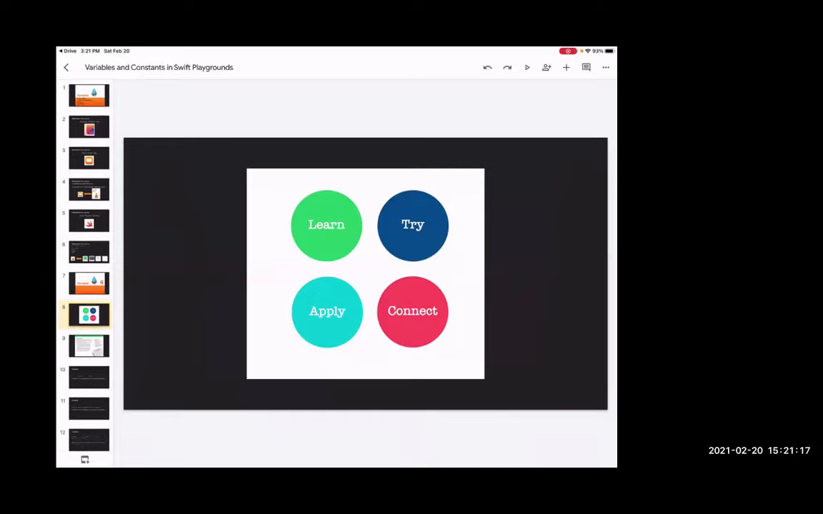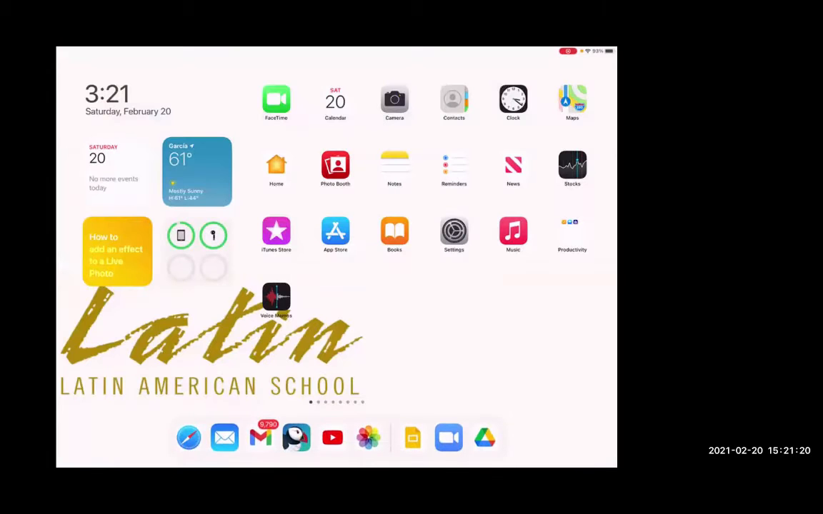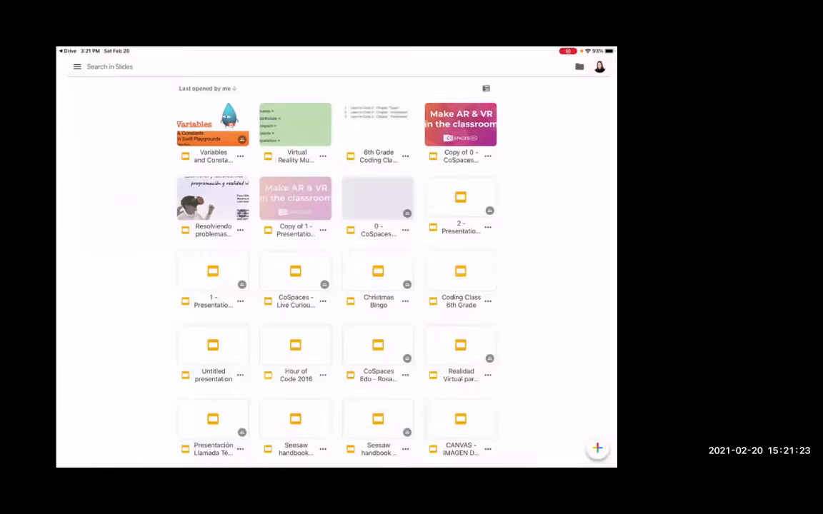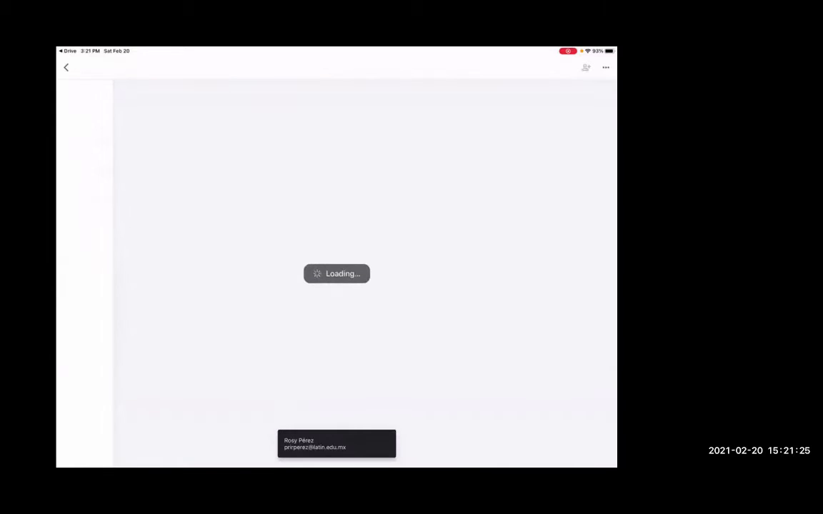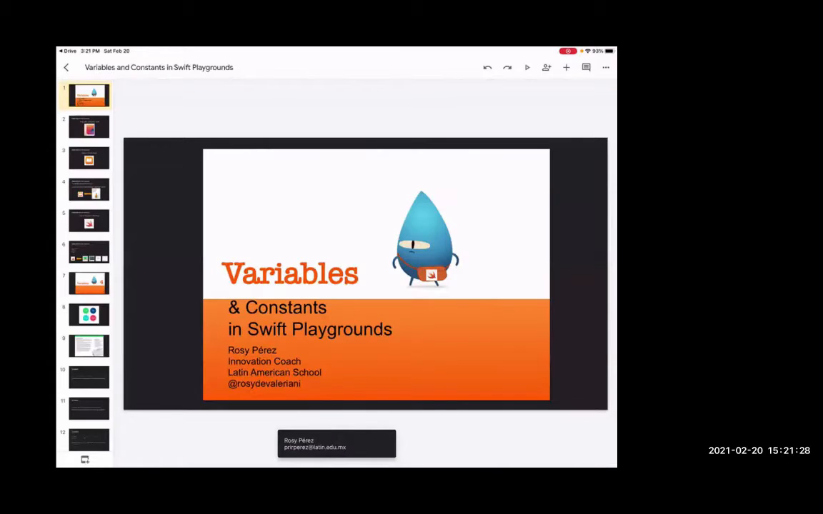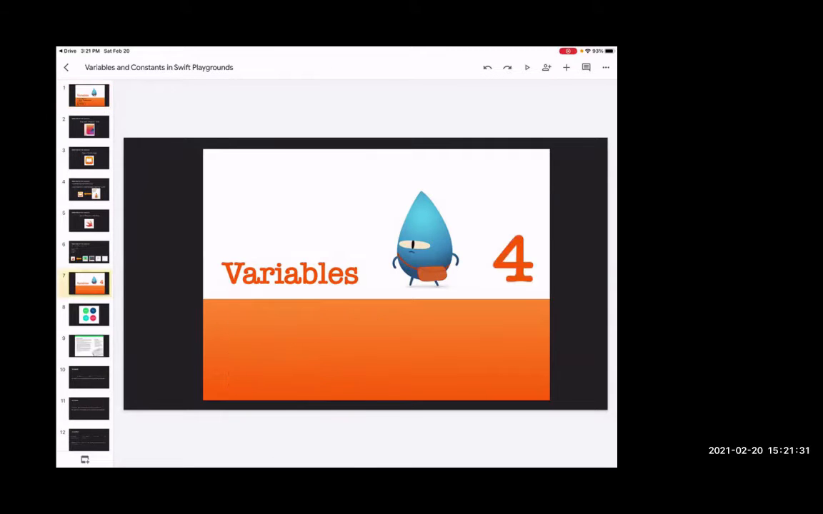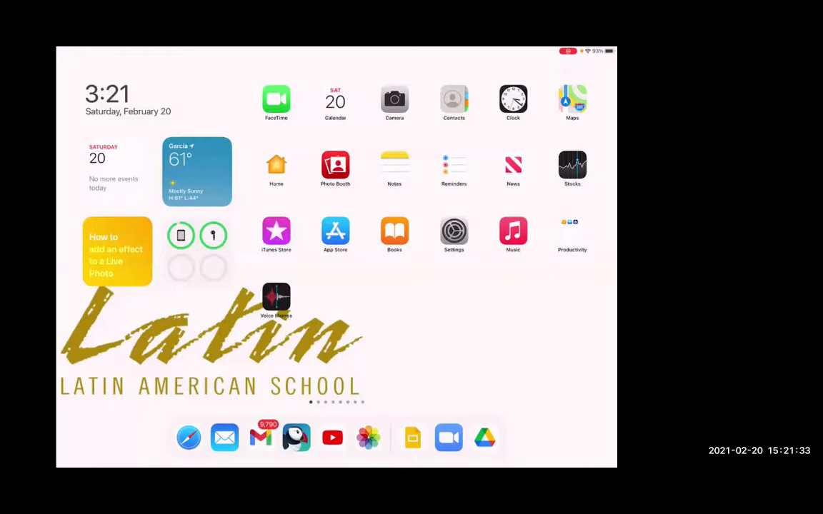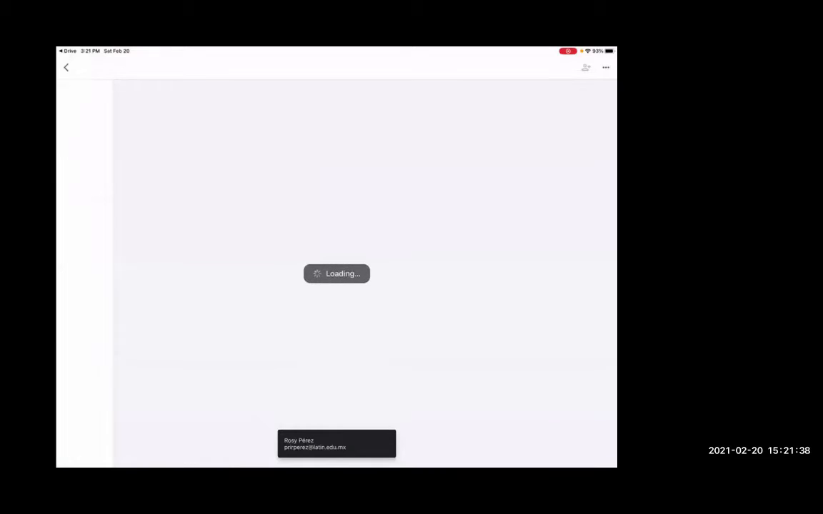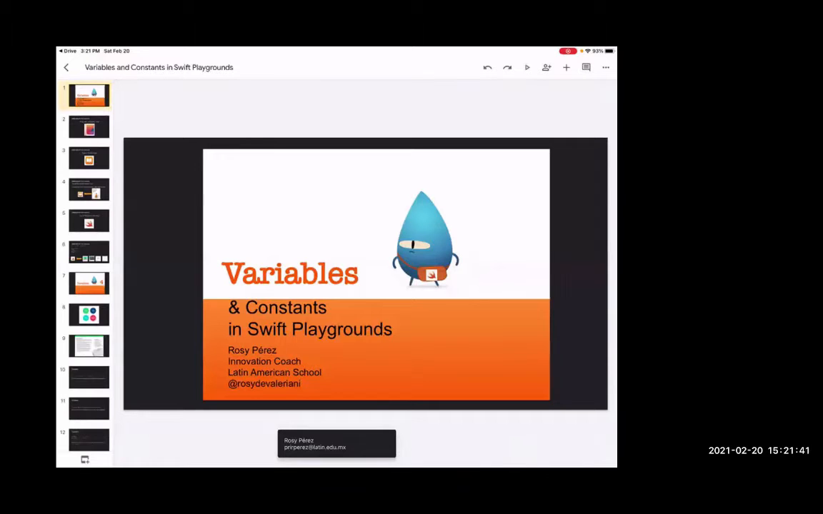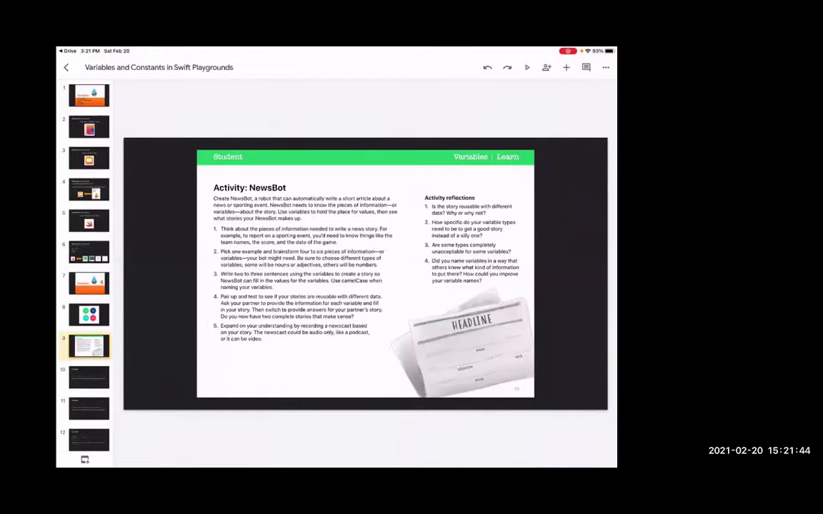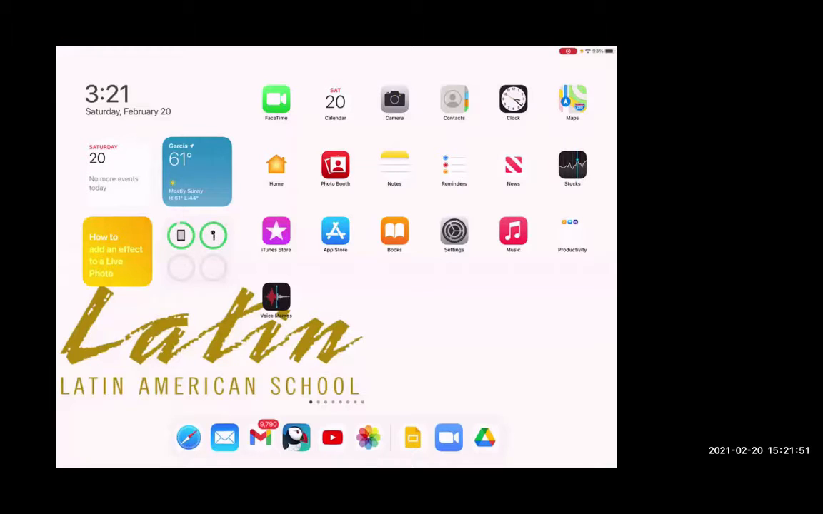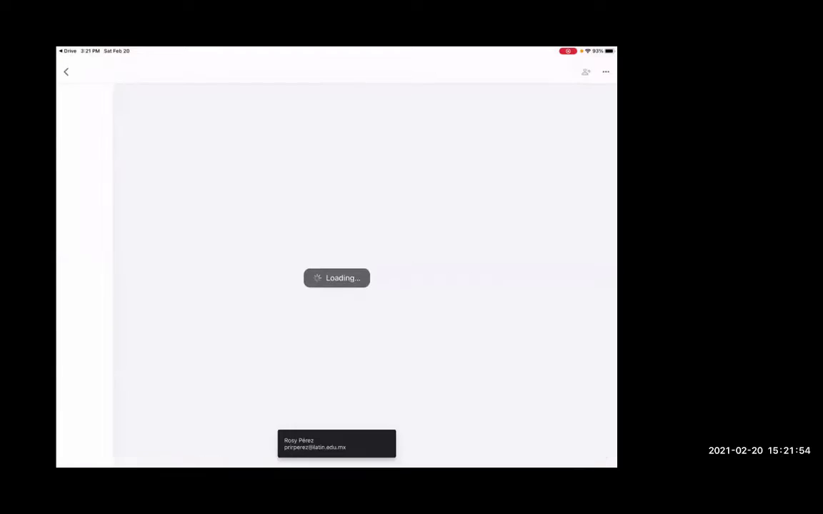Now, inside the chapter 4, which is called variables, it doesn't mention the constants, but I mentioned. In this one, the first activity that we have for learn, I don't know why it is closing so much. In the learn section, the activity is called the news bot, okay? And in the news bot, what I asked students is to create a bot that is gonna give news, and